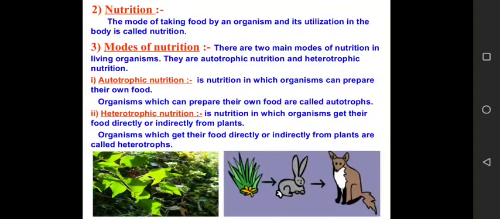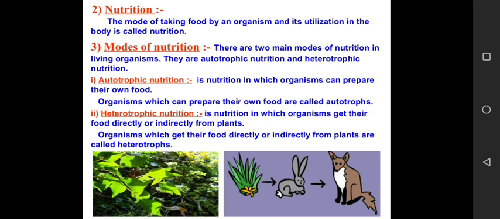So what do you mean by nutrition? Nutrition is a process of synthesis of food, its breakdown and utilization for various functions in the body. Now we can actually divide this definition in 3 parts. First, synthesis of food, that is making of food or preparation of food. Then its breakdown. Its breakdown means its breakdown from its complex form to its simpler form, and then ultimately comes utilization. Utilization means using that simpler form to carry out the various life processes.